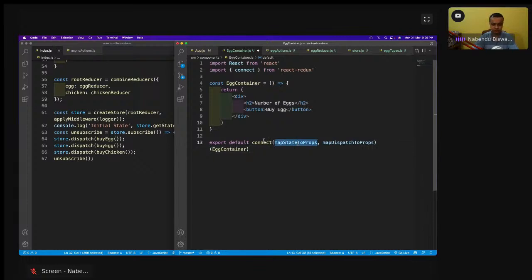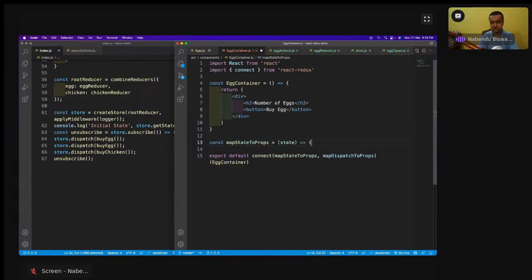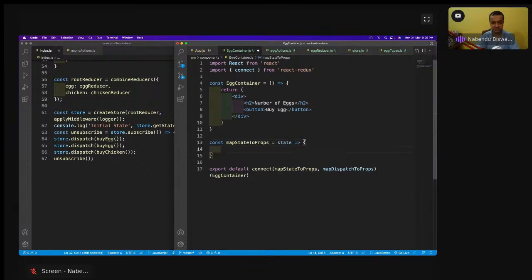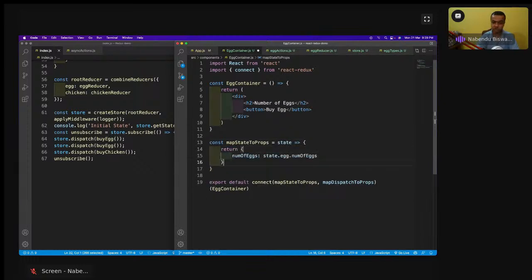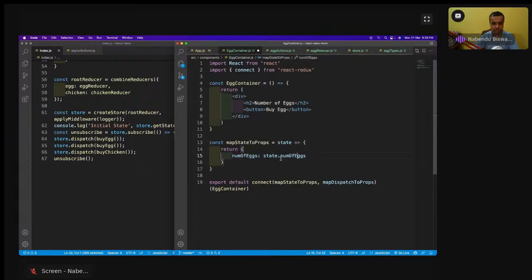So now first thing is that, const mapStateToProps equal to state. So this is the global state which I am getting from the store. Then here I'm going to return numOfX equal to state.numOfX. Actually this numOfX is a local state, local props here. You're going to see it is not state.x, it is state.numOfX only. This state.numOfX will give me access to this 100 value, whatever is there. So with this I will also prepare.